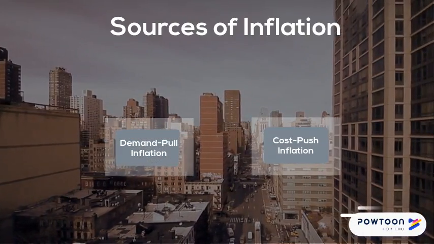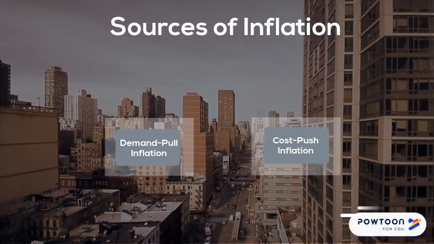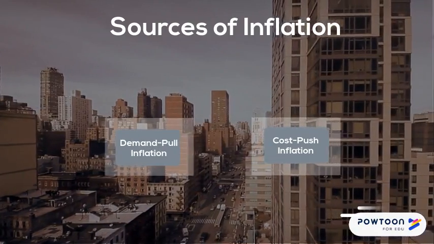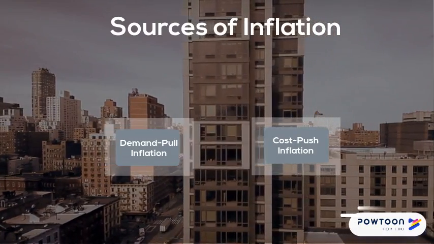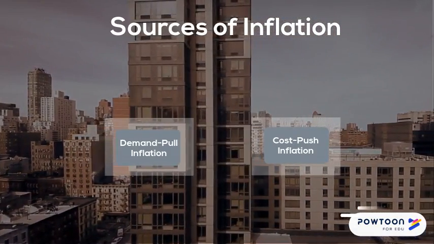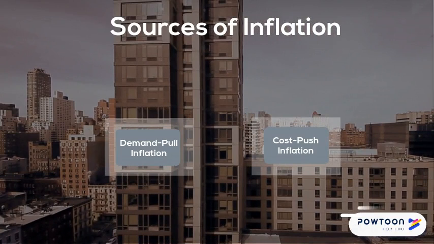There are two types of sources of inflation. The first is demand-pull inflation. Inflation resulting from an increase in aggregate demand is often called demand-pull inflation. In such cases, a rightward shift of the aggregate demand curve pulls up the price level.